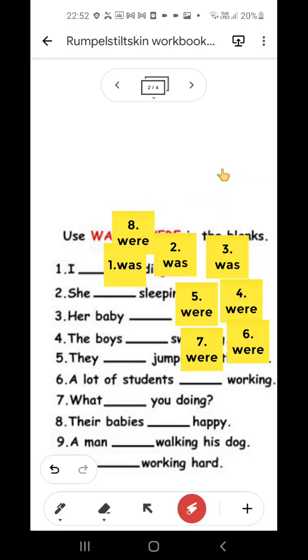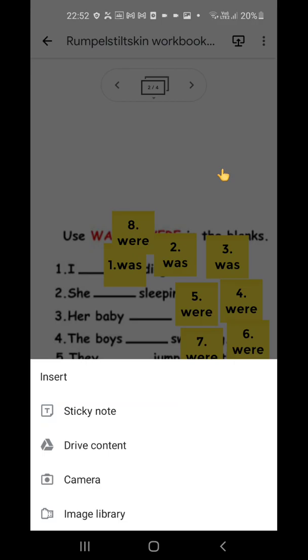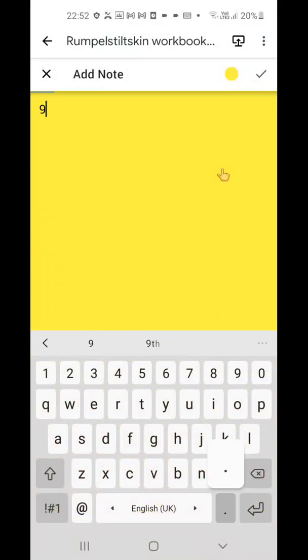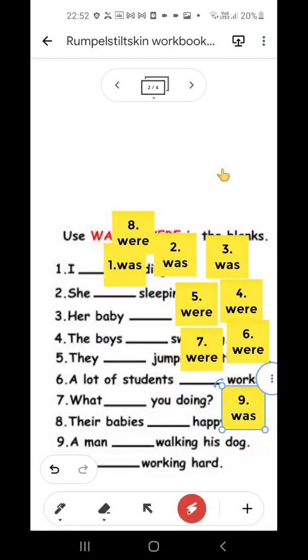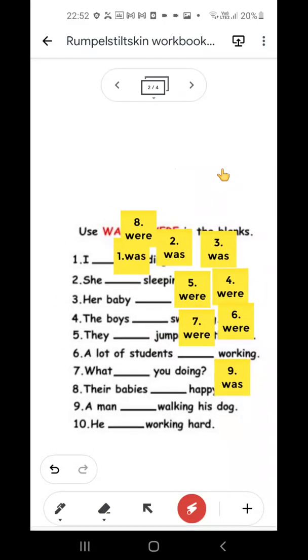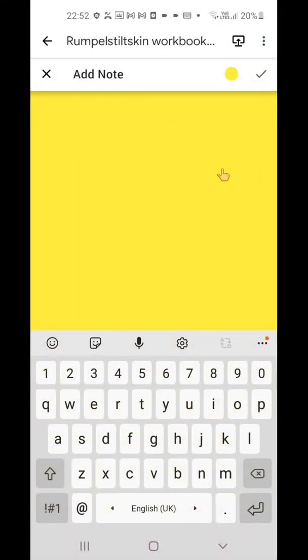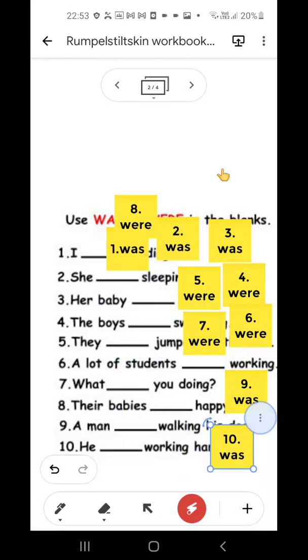Okay, 9 is a man dash walking his dog. A man is singular. A man was walking his dog. Was. Right? Number 10 is he dash working hard. He was working hard because he is singular. Number 10 is "was". I hope, students, that you have understood the concept of using "was" and "were", right?